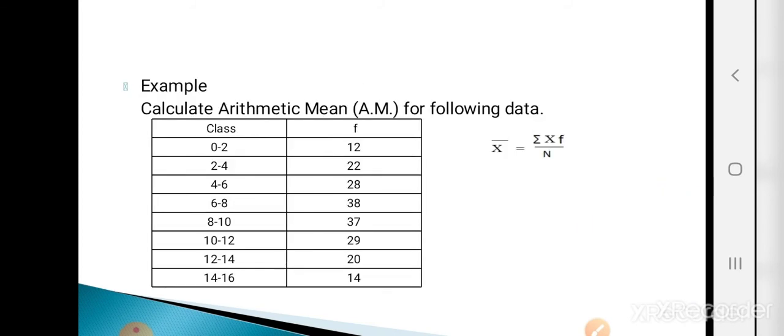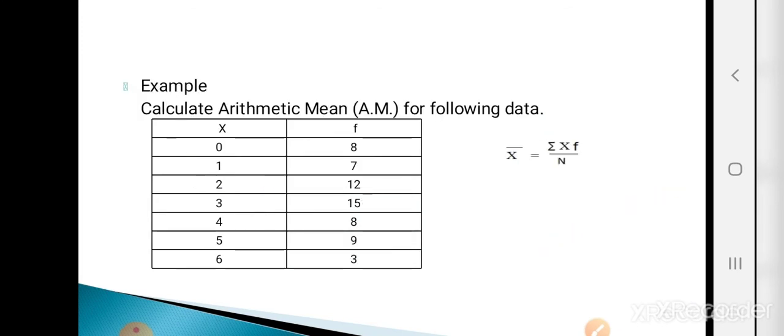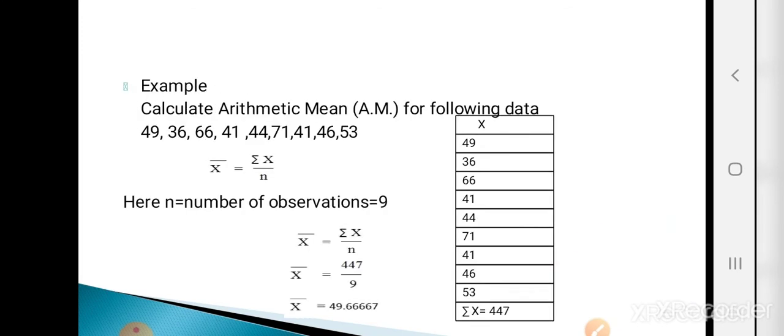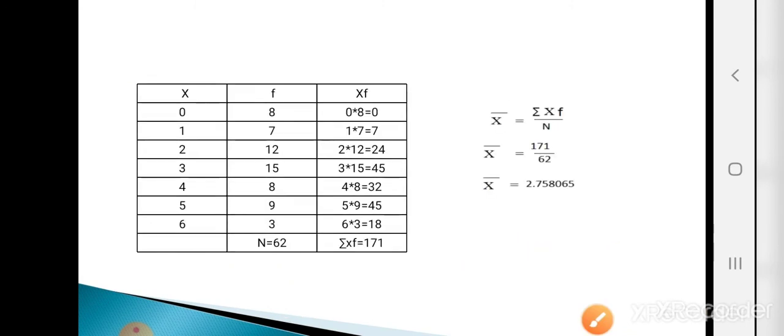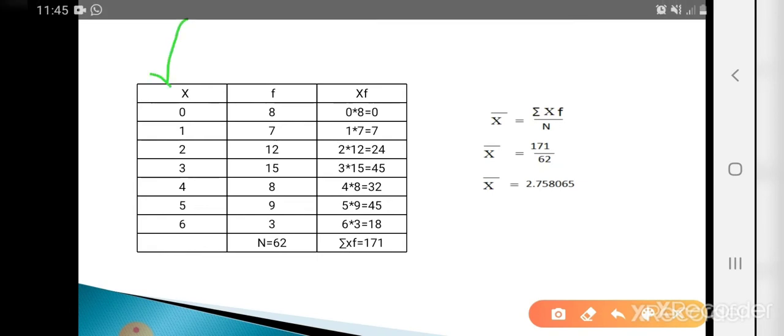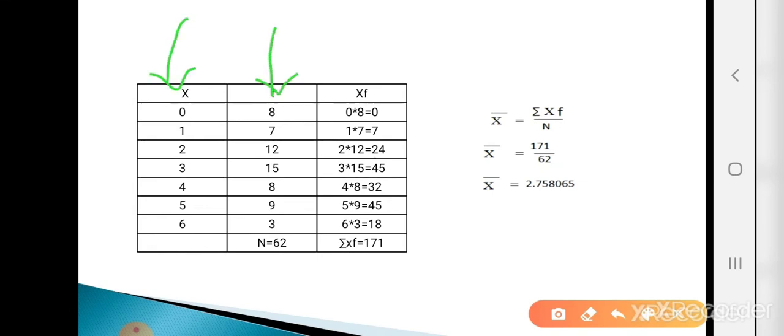See an example. In ungrouped data, we need all the values for calculating the arithmetic mean, because the formula is summation x divided by n. Summation x means the sum of all observations, so it depends on all observations. Similarly, in grouped data we need the summation of x into f, that means we need all the values of x and all the values of f.